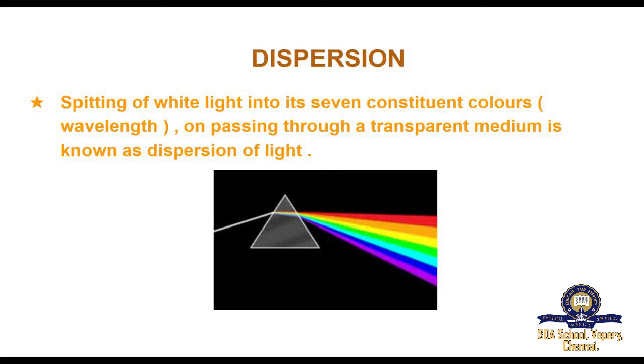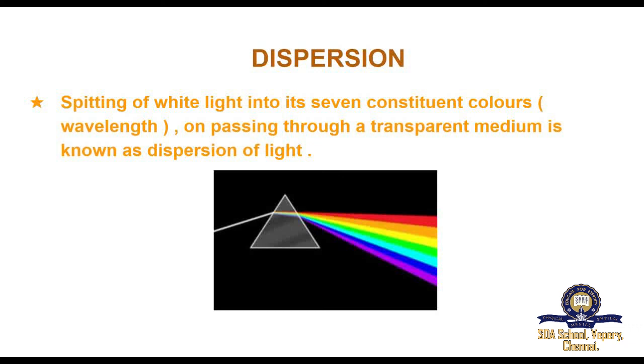The splitting of white light into its constituent colors on passing through a transparent medium is known as dispersion of light. Why does this dispersion occur? It is because light of different colors present in the white light have different wavelengths and they travel at different speeds in a medium.